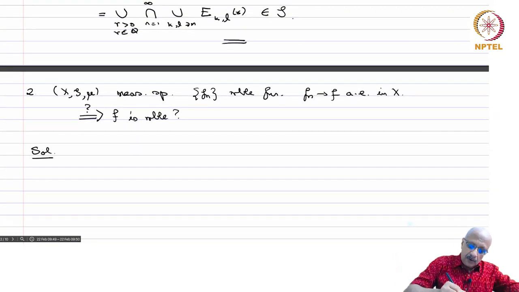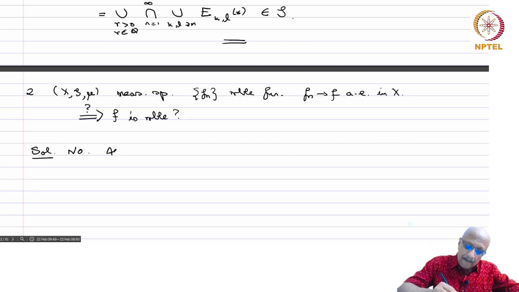Solution: no, it does not imply that f is measurable. We have shown that if f_n converges to f everywhere, then f is measurable. But if f_n converges to f almost everywhere, then it need not be measurable.